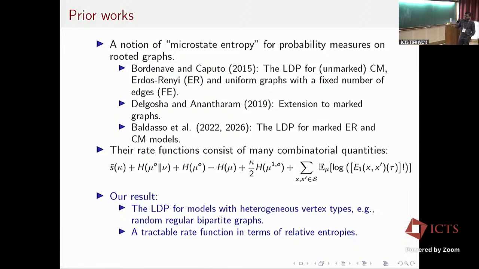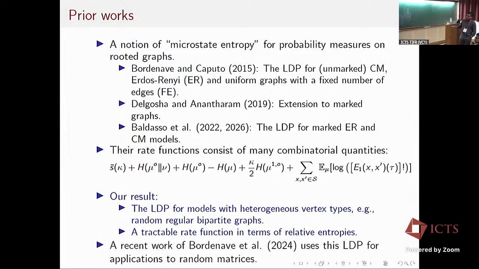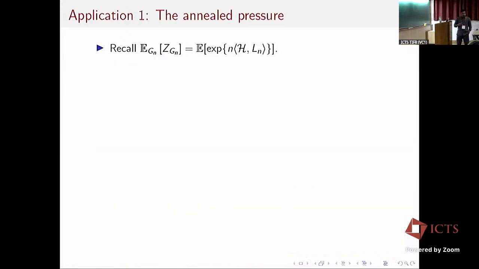The other important contribution is that we provide a tractable rate function in terms of relative entropy. This type of large deviation principle was also recently used by Bordenave and others in the context of random matrices.